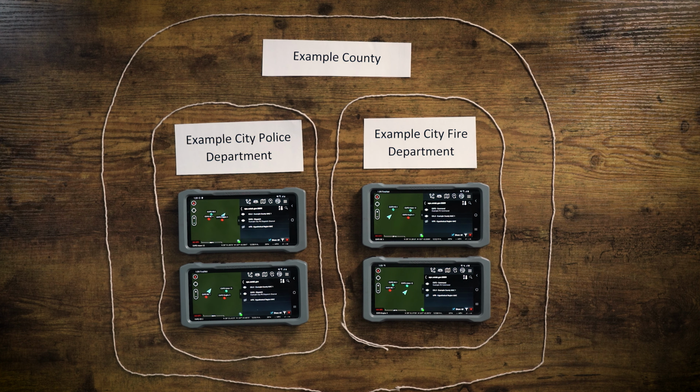So at this point, we've turned the Mac 1 channel on all of these phones, and now you can see that each phone sees its own location, as well as the three other phones that are active on this Mac 1 channel. This concept could be extended up to dozens of agencies that are all part of a county or a region or a metropolitan area using Cotak.